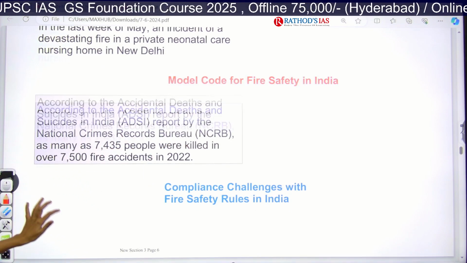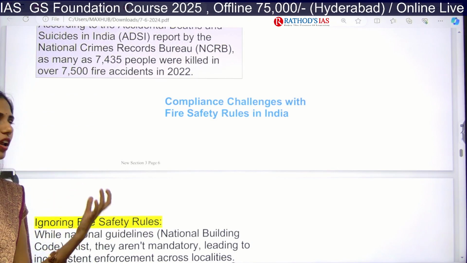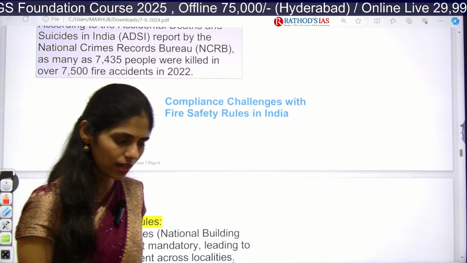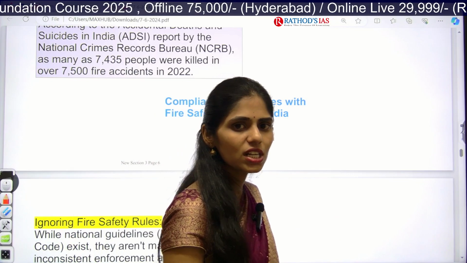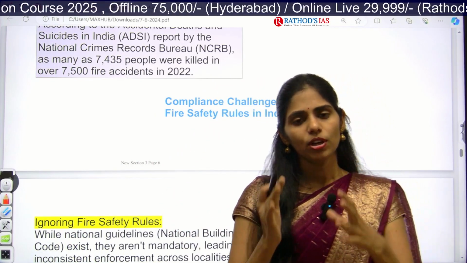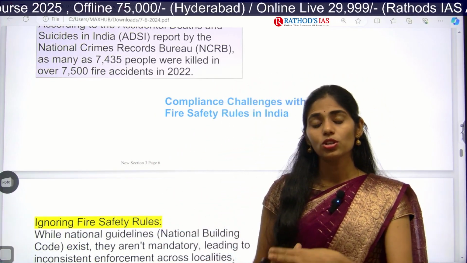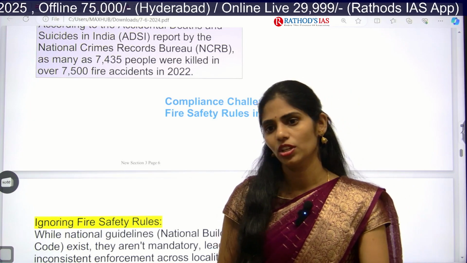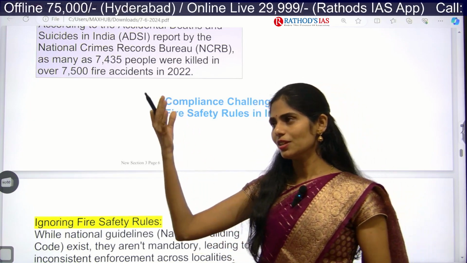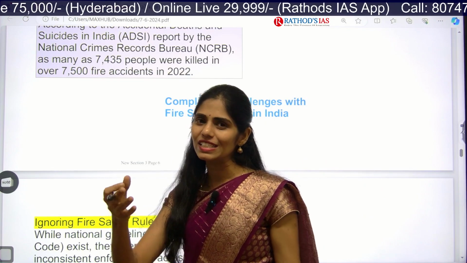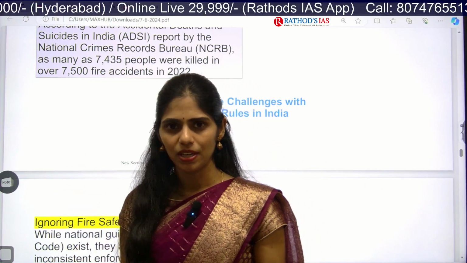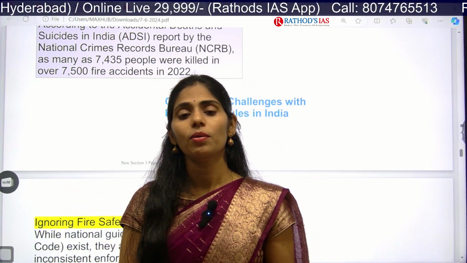Now let us see why we are not following fire safety rules in India. Even though we have lots and lots of guidelines, I want to share this because you are going to be part of the administration. There are laws, rules and policies the government has already come up with, but they are not properly implemented.